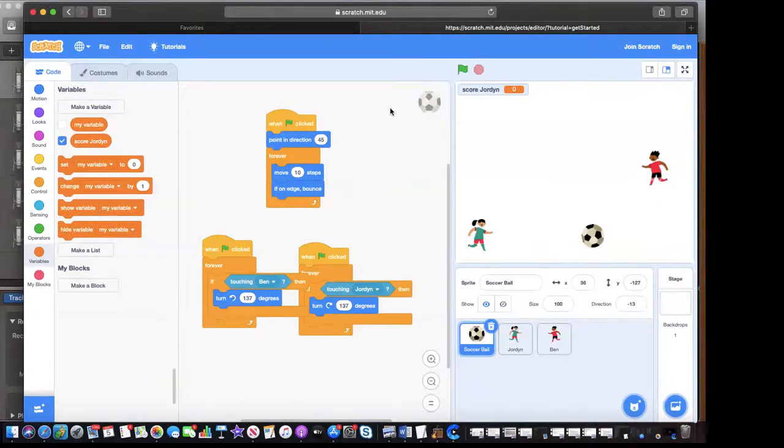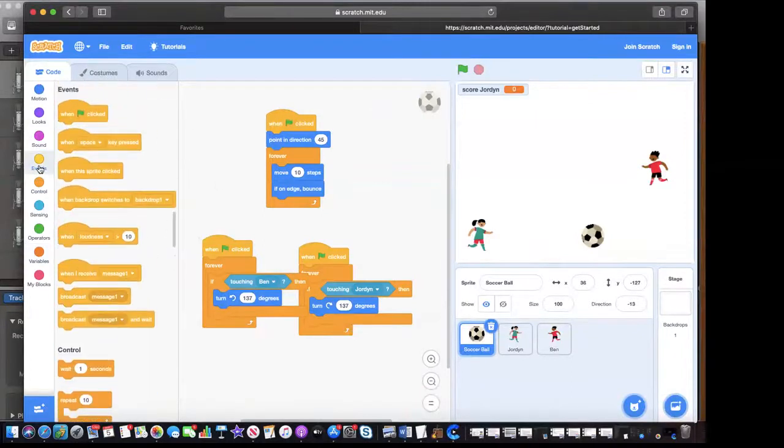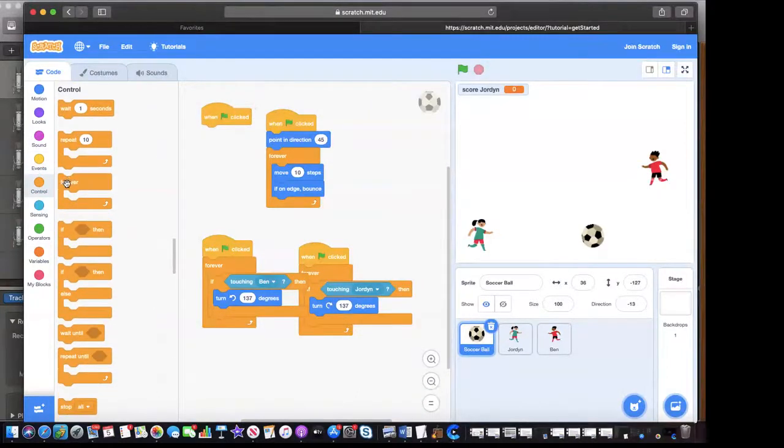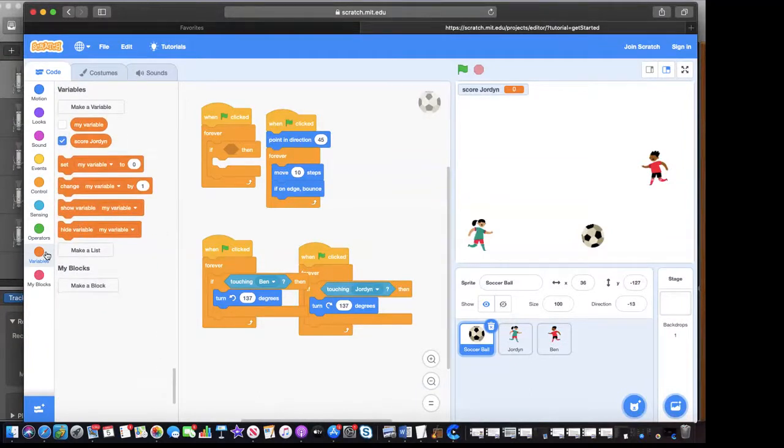All right. Now, in order for Jordan to score, something has to happen. So let's go get an event handler when the green flag is clicked. And then we'll go get a control forever. And then we'll get an if-then loop. We'll put that right in there, a conditional. We'll go down to variables. And we have to say if, let's say, if touching a certain color, then Jordan scores a point.